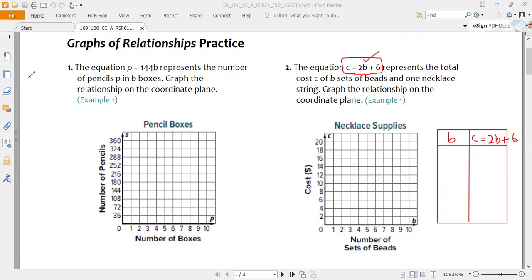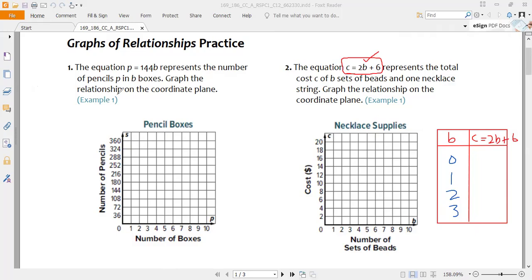So let us change the color here, the blue one, and write here the values. It's starting from 0. So let us say the number of beads is 0. So how much will be the cost? If we have one bead, how much will be the cost? If we have two beads, how much will be the cost? If we have three beads, for example, how much will be the cost? B is included here, it's independent, so let us put the values here.